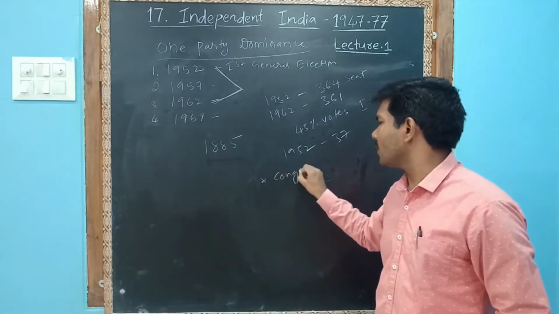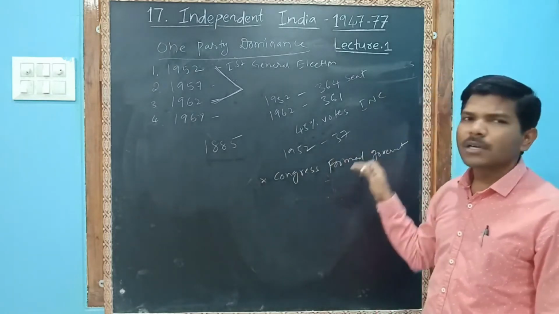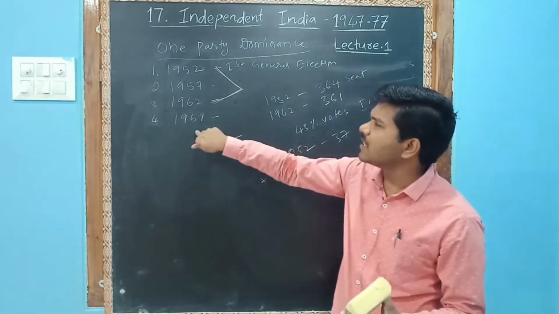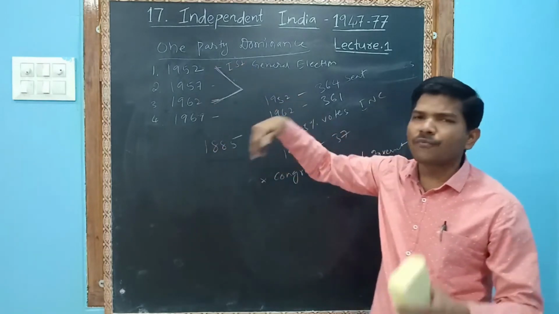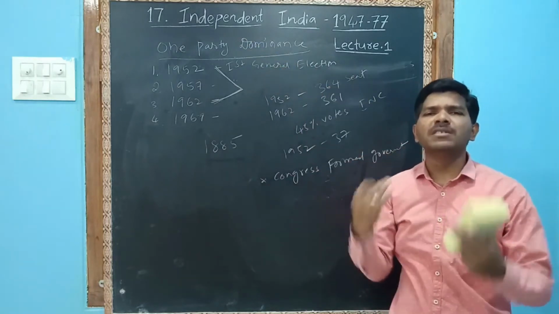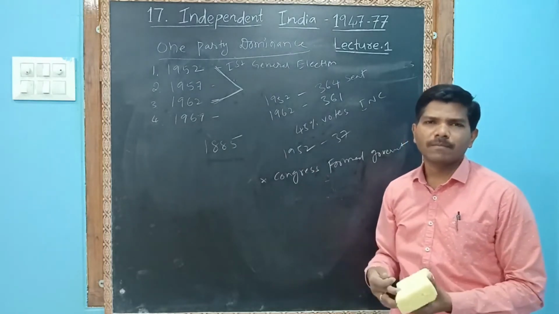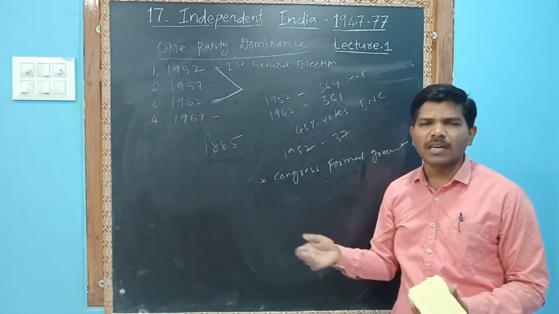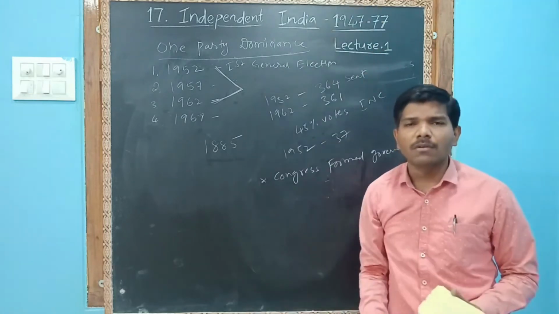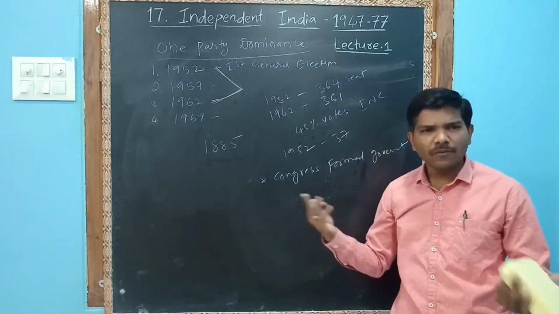Congress party managed to form the government. Congress formed government, and this continued till 1967. For 25 years Congress was dominant. No other party questioned the Congress. Even when Congress made mistakes, no one questioned. But you see how many seats the Congress party got in 2019, less than 40. Around 40 seats they got. See how the Congress completely fell down. Congress lost the majority because of several reasons.